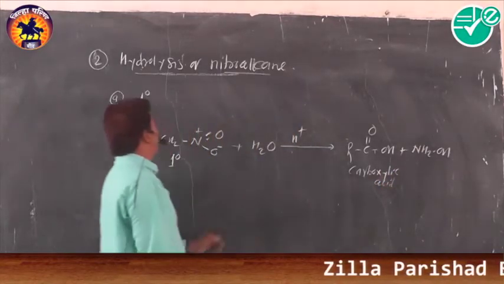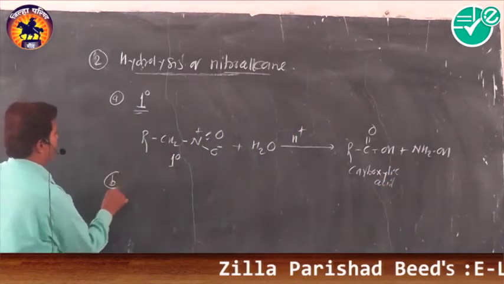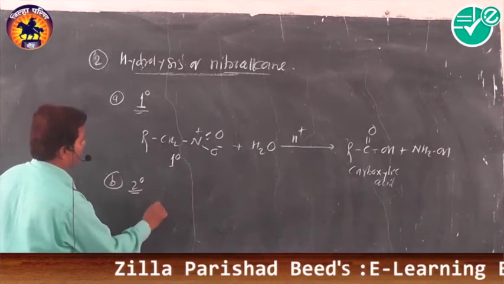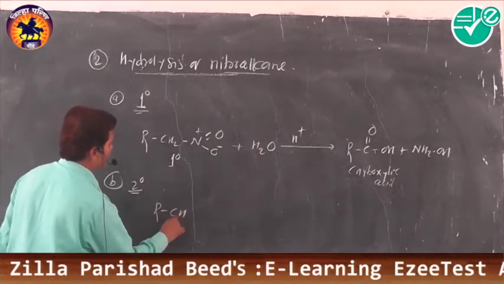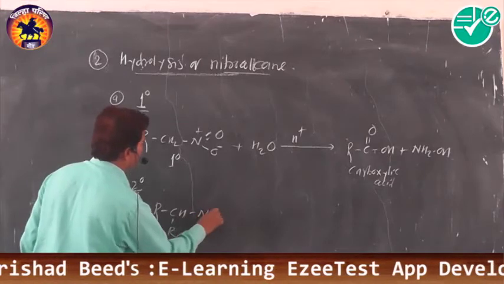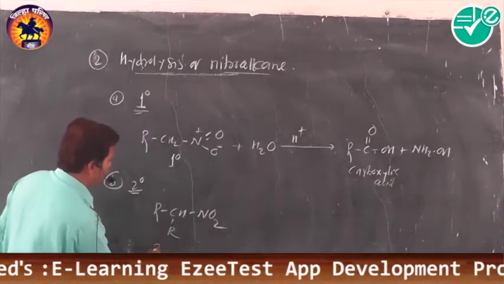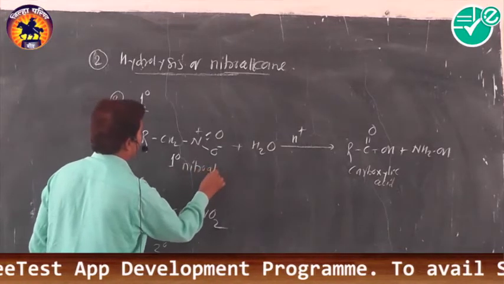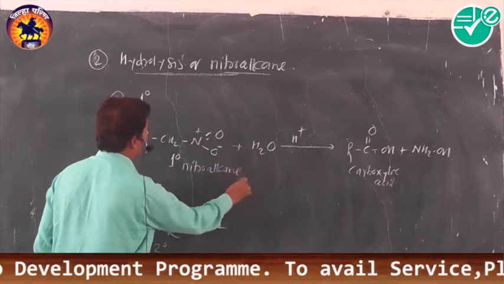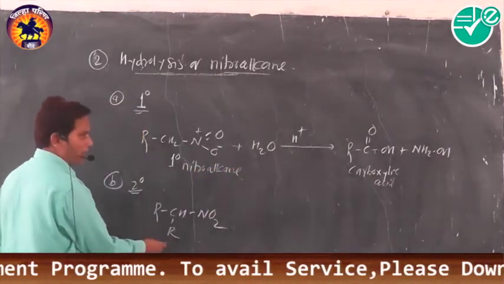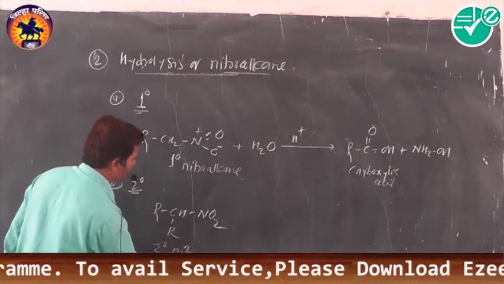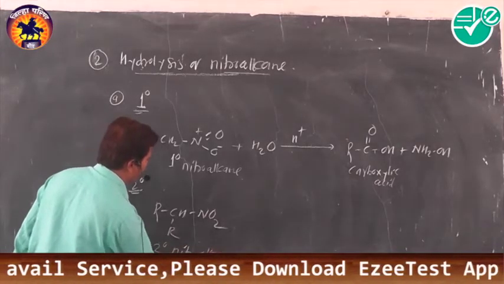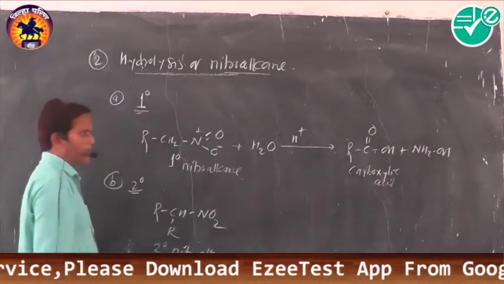Okay. Then number 2nd, when secondary nitroalkanes are subjected to hydrolysis, they produce ketones.